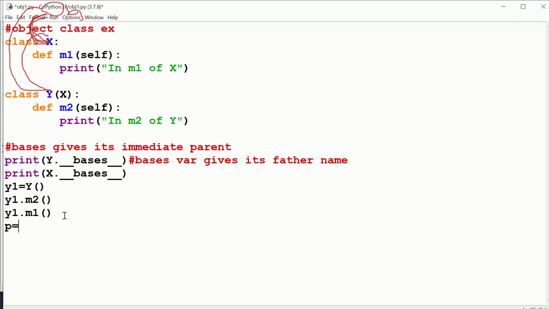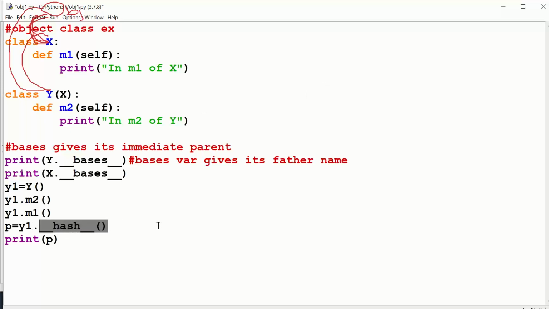Now let me also utilize something else. See, this program is to make you understand how, without the creation of this underscore underscore hash underscore underscore method, these are working. You should get that doubt: sir, what is this line? I have called a method using the Y class object reference variable.